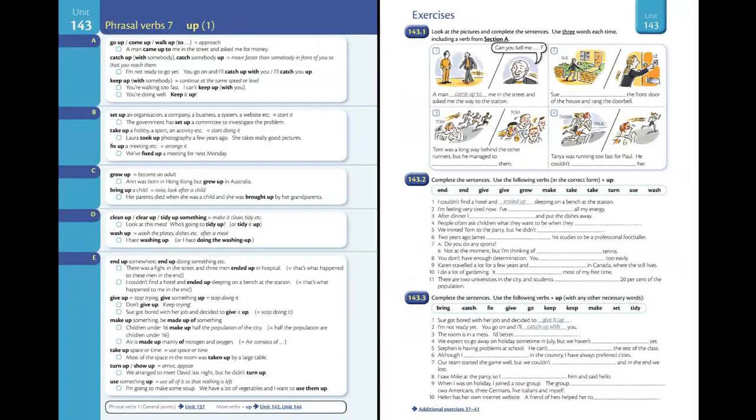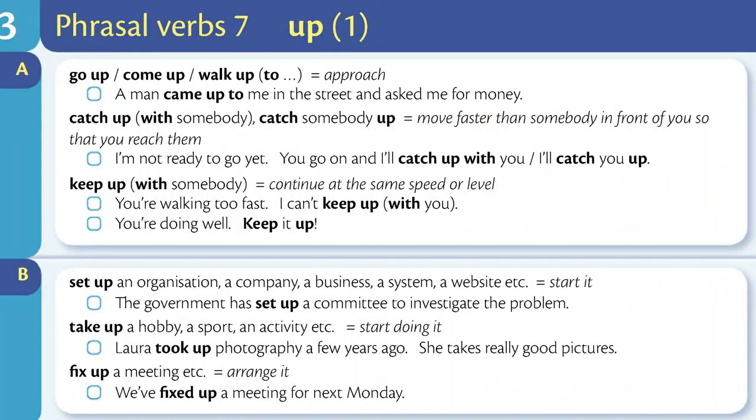Unit 143. Phrasal verbs 7. Up. 1. Section A. Go up. Come up. Walk up. 2. Means approach. A man came up to me in the street and asked me for money. Catch up with somebody. Catch somebody up means move faster than somebody in front of you so that you reach them. I'm not ready to go yet. You go on and I'll catch up with you.